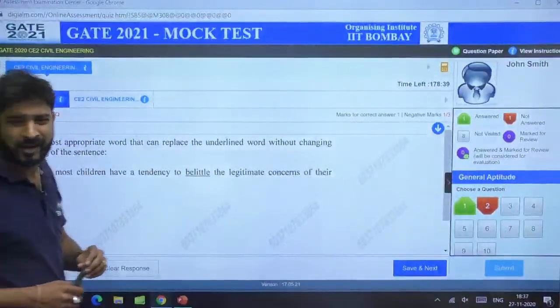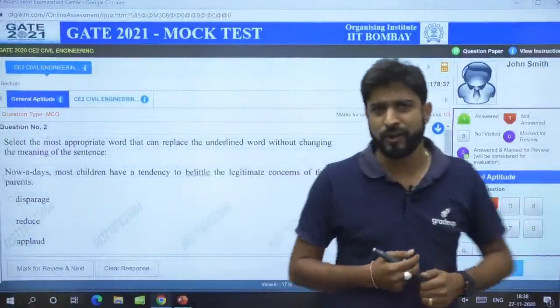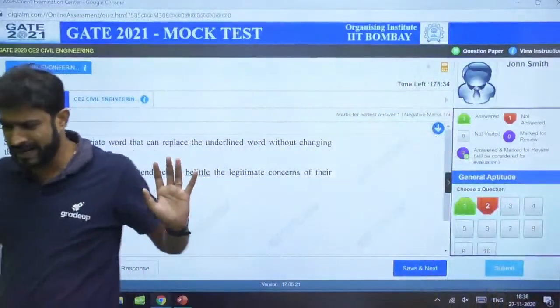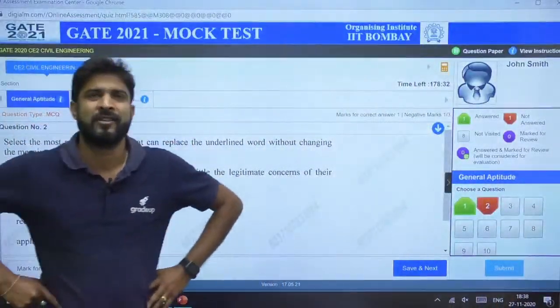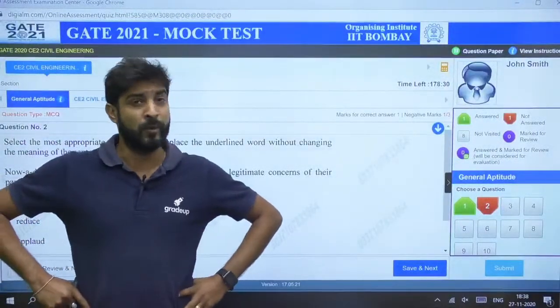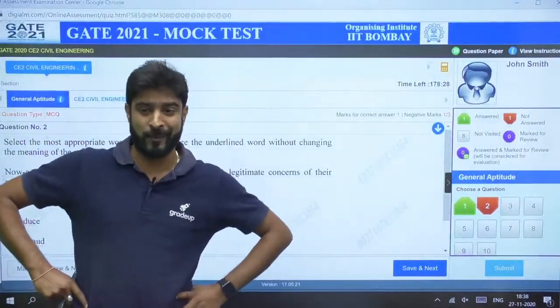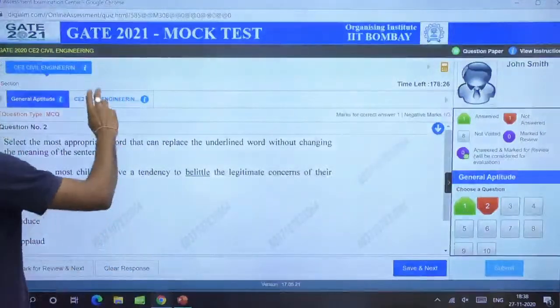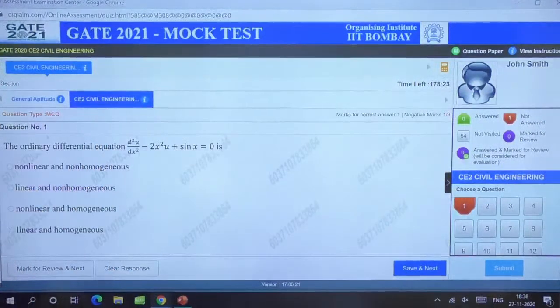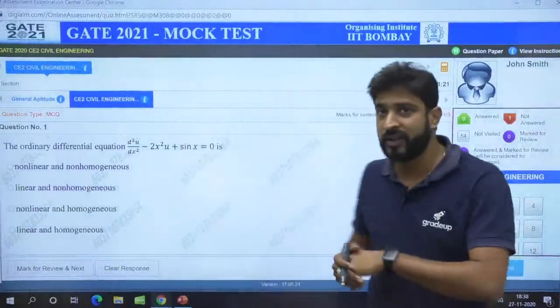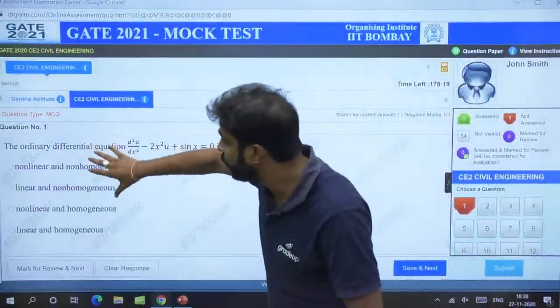Suppose 2-3 क्वेश्चन आपने कर लिया और आपको मजा नहीं आ रहा है. Suppose you have done 2 or 3 क्वेश्चन भाई और लोगों, और आपको लग रहा है कि नहीं सर मजा नहीं आ रहा है, सर हमको सीधा टेक्निकल पे जाना है सर, because we are very fascinated toward the technical paper. So sometimes you can feel कि सर डायरेक्ट टेक्निकल जाना, you can click on this, and if you click on this paper, then you can directly jump into the questions, right?